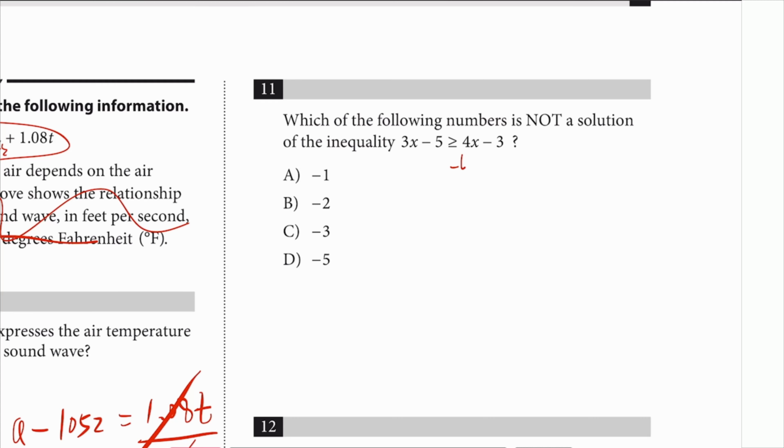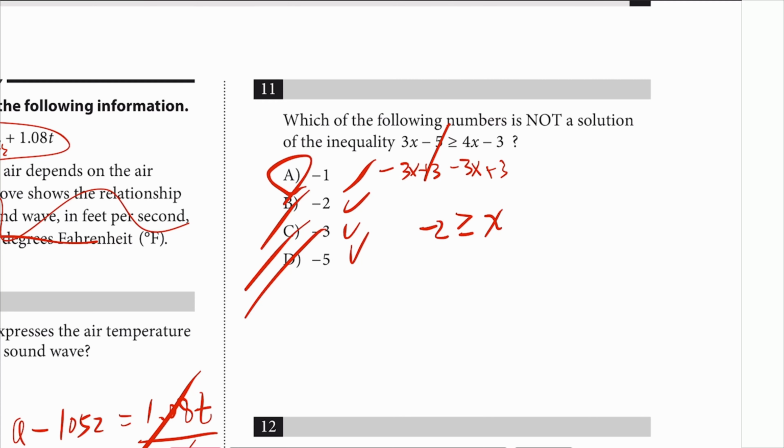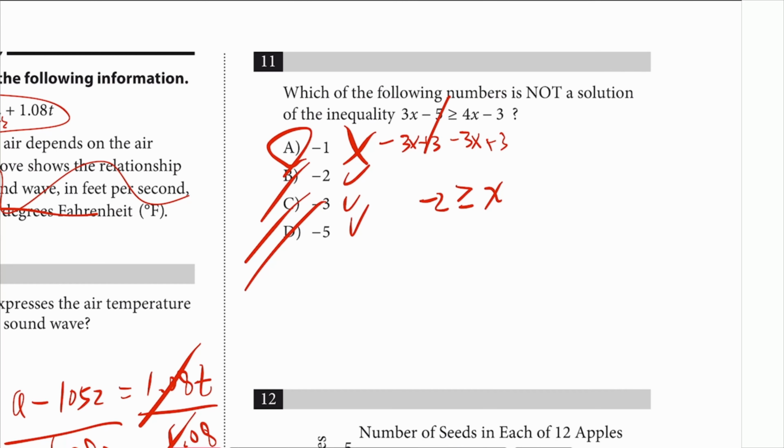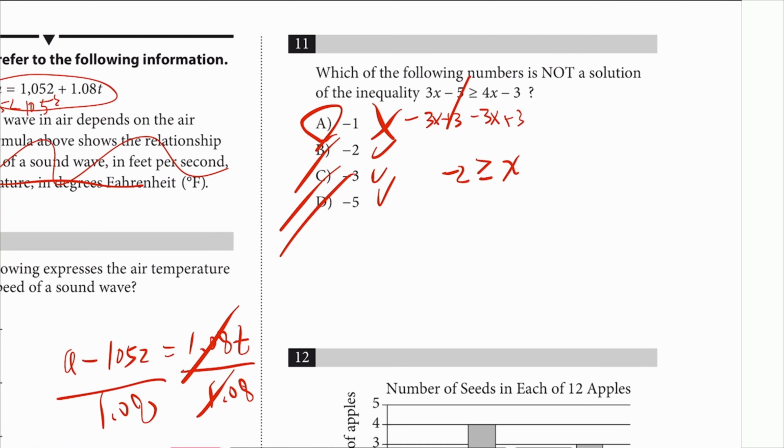Number 11, which of the following numbers is not a solution? If you just move things around, subtract, no, actually, let me just subtract 3x on both sides, because I don't want to deal with the negatives. And then add 3 on both sides, so you get negative 2 greater than or equal to x. So there you have it. So x has to be at most negative 2, if not less. So these are all okay, except this one. Negative 1 can't be it because x has to be less than or equal to negative 2.